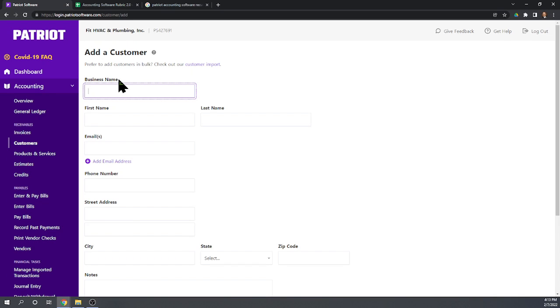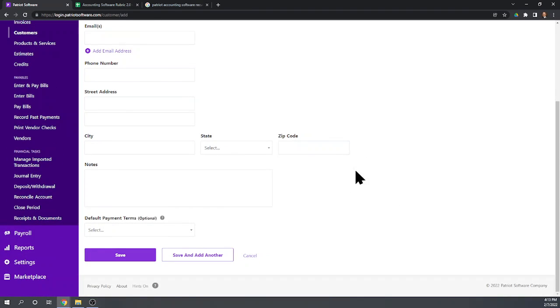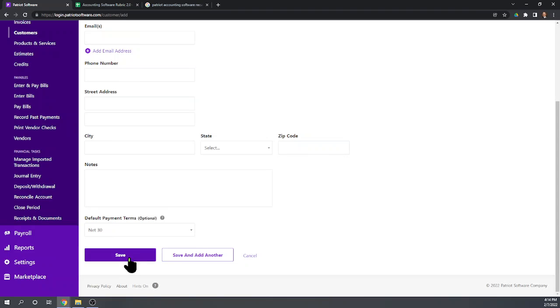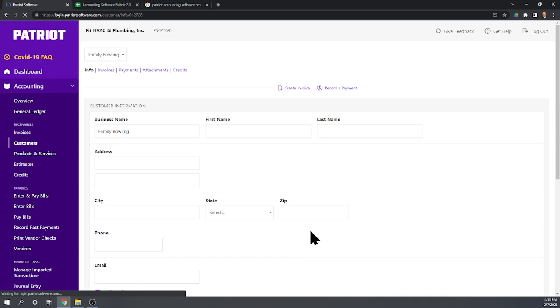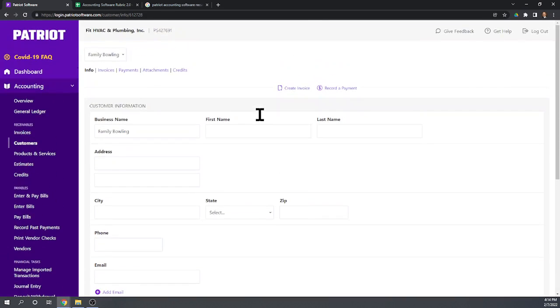So this customer's name is going to be Family Bowling. Okay, and so here we can't do payment terms on bills we receive, but it looks like we can do payment terms on invoices we send out. So we'll set net 30 and let's save. Okay, now is there anywhere here that we can add jobs for this customer if we want to track jobs separately? Not that I see. So let me do a little bit of research and see if I can find some sort of job or project accounting.